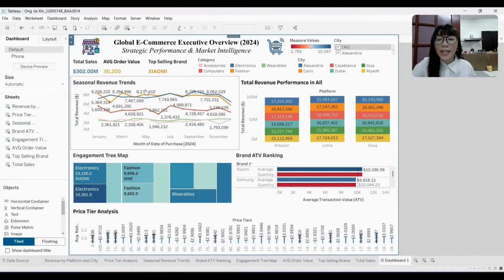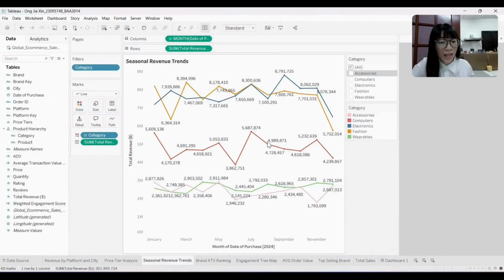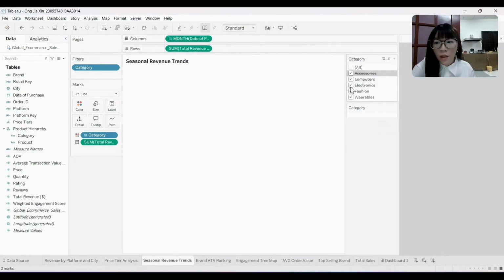The next one is the line chart, which shows the seasonal revenue trends by product category over time. We can clearly observe revenue peaks in September and November, especially for electronics and fashion. Here it's a bit hard to see, so we change to the entire sheet. These spikes are likely driven by promotion events such as product launches, Black Friday, and year-end shopping. When I filter by category, the trend becomes clearer.